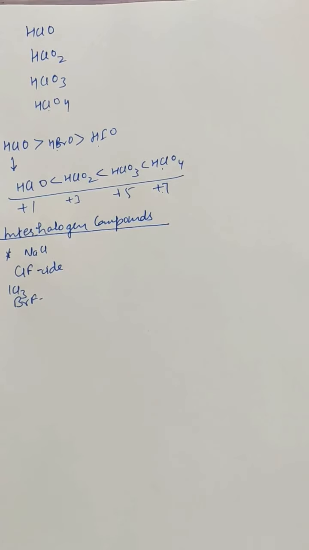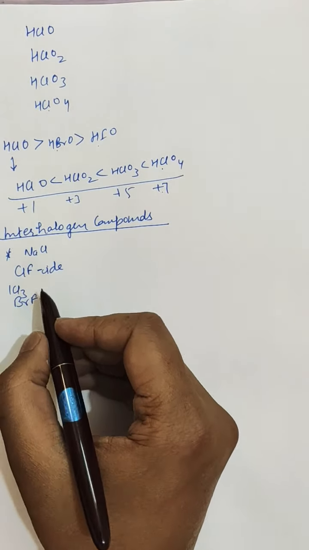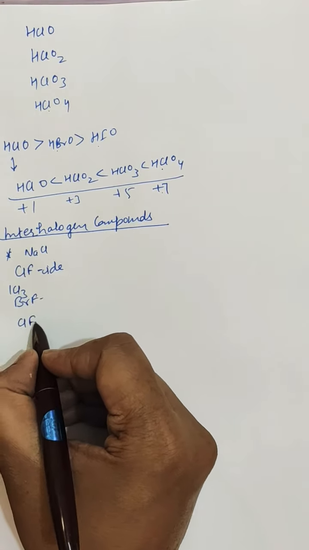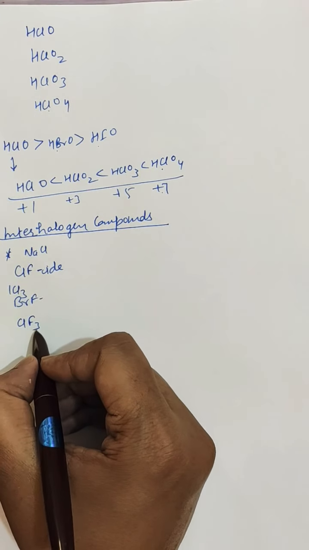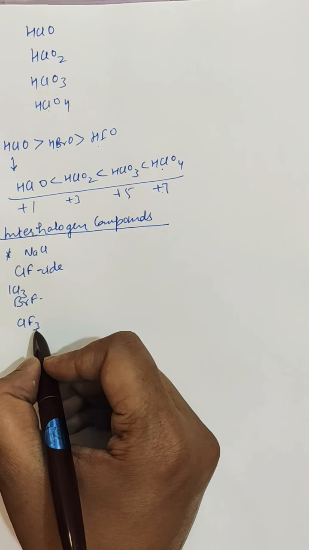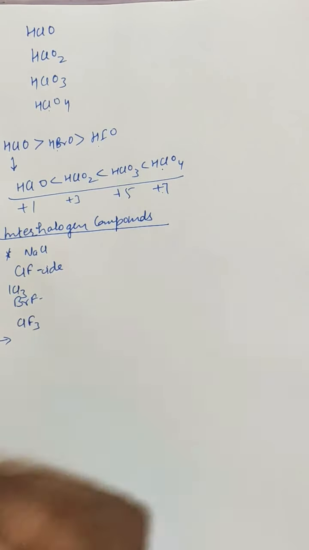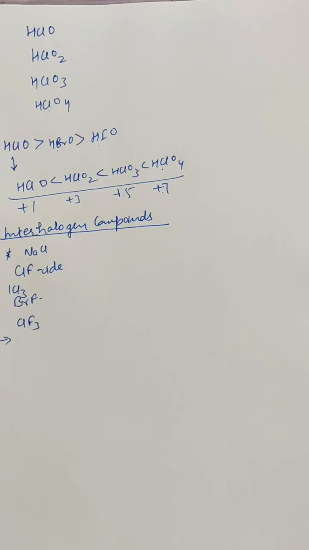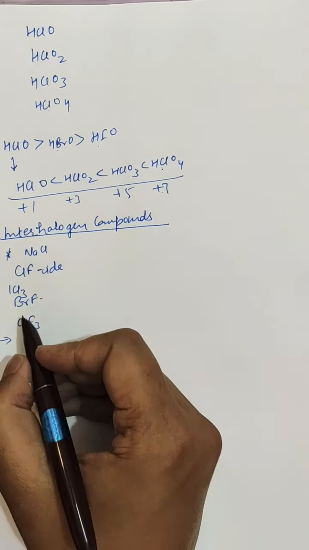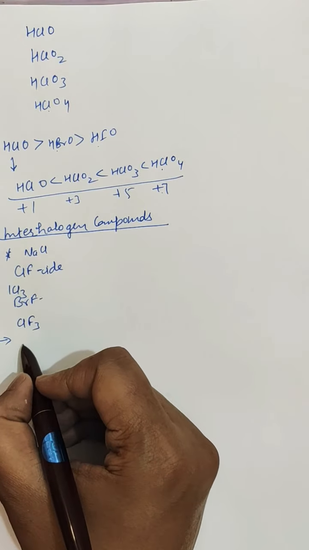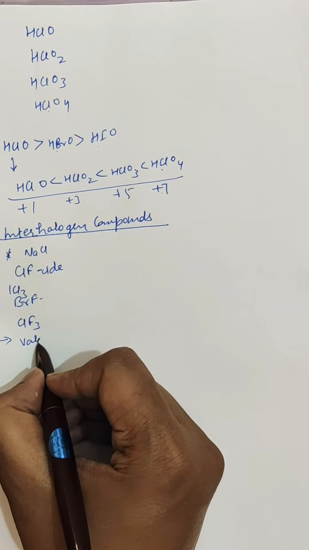So to draw the structure of any interhalogen compound, first of all you have to write the compound, that is if it is chlorine trifluoride, then you have to go for its hybridization. So to calculate the hybridization, you have to write the valency.